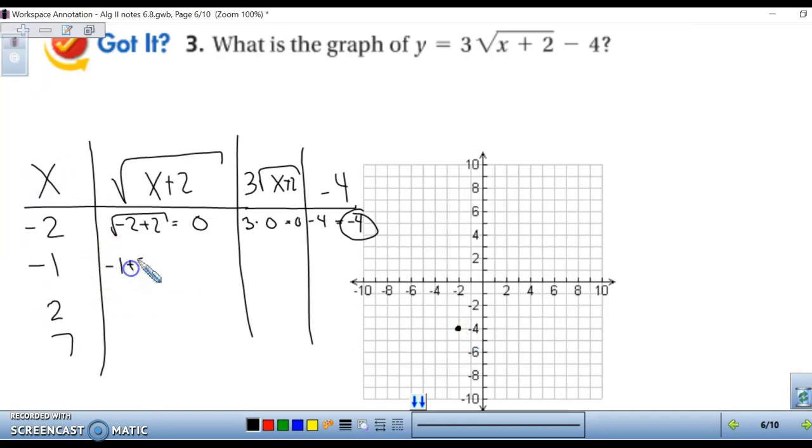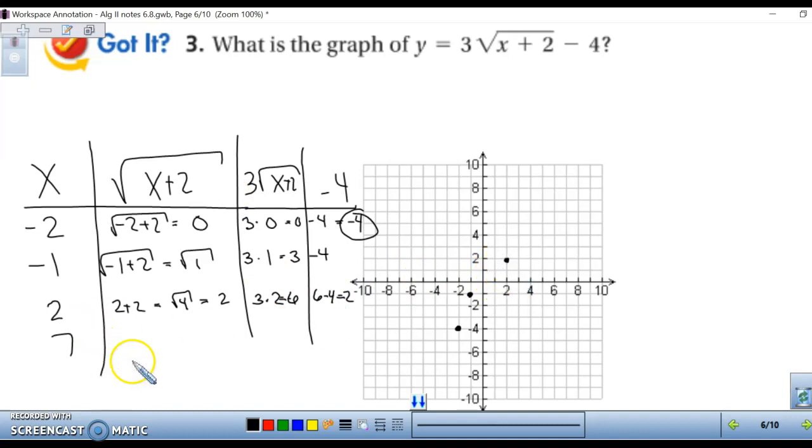Second one, plug in -1 into your square root. That's the square root of 1, so that's 1. 3 times 1 equals 3, minus 4 is a -1. So we have -1, -1. Plug in 2. So we have the square root of 4, which is 2. 3 times 2 is 6. 6 minus 4 is 2. So we have 2, 2. And last one, 7 plus 2 is 9.